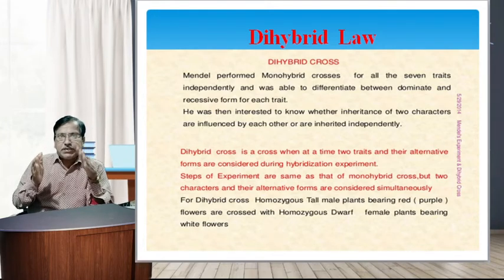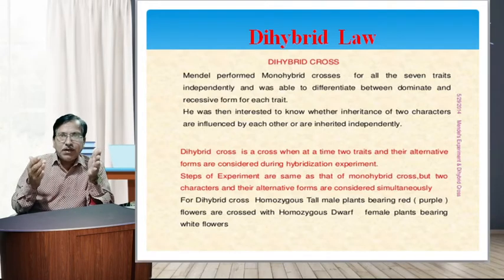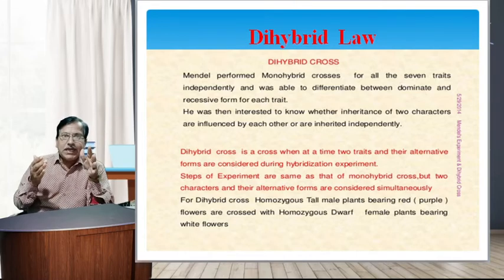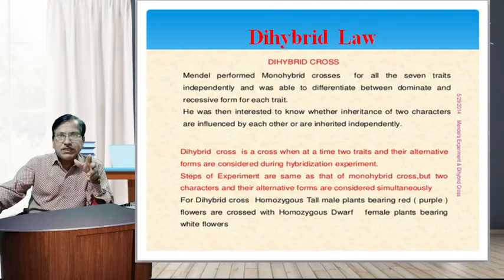Steps of the experiment are the same as that of a monohybrid cross, but two characters and their alternate forms are considered simultaneously.